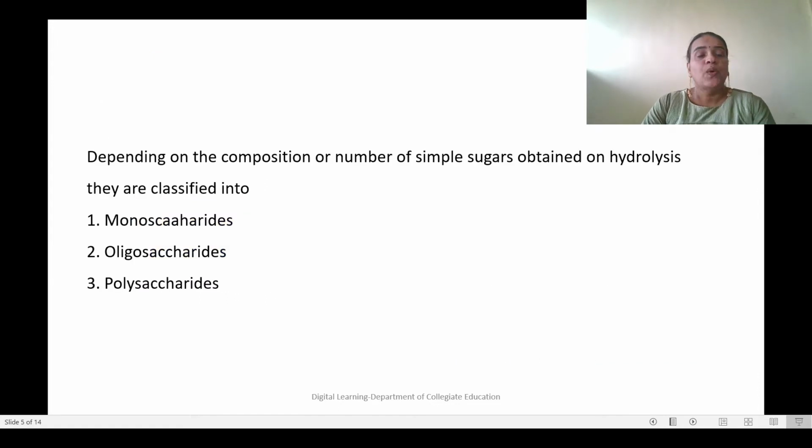Now, depending on the composition or the number of simple sugars obtained on hydrolysis, they can be classified into monosaccharides, oligosaccharides and polysaccharides. This classification is based on the number of simple sugars obtained from the carbohydrate on hydrolysis.